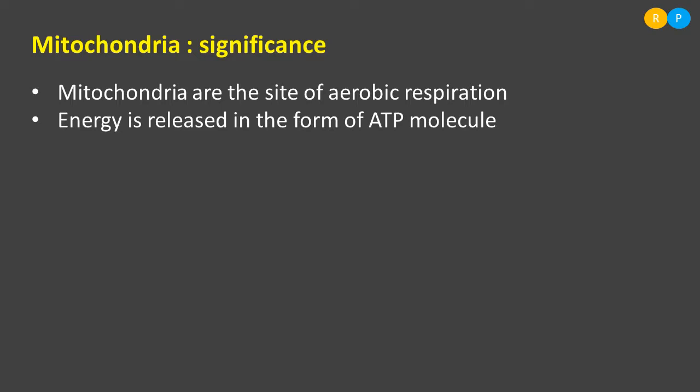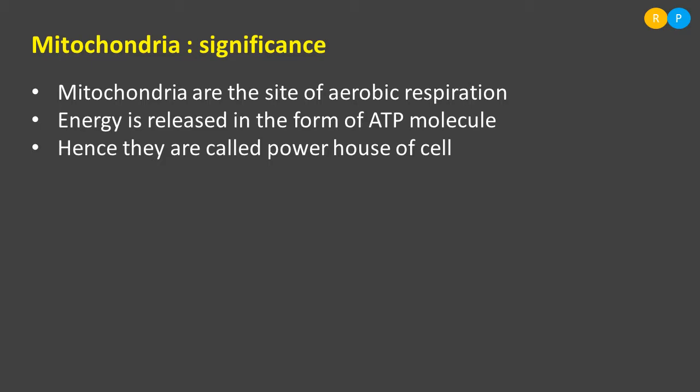This energy is released within the cell organelle called the mitochondria. Because of this, they are called the powerhouse of the cell. Because they release lots of ATP and store lots of ATP, they are called the powerhouse of the cell. Just as our phone battery stores lots of energy for running the system, in a similar way mitochondria store energy in the form of ATP.